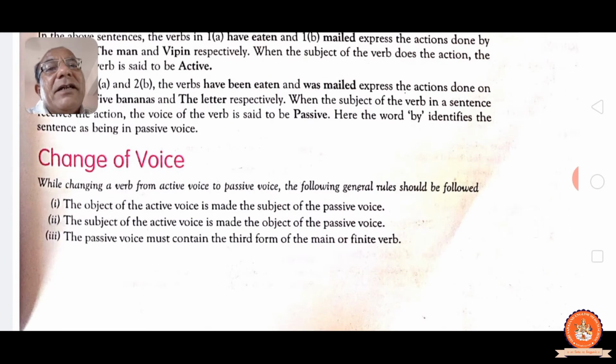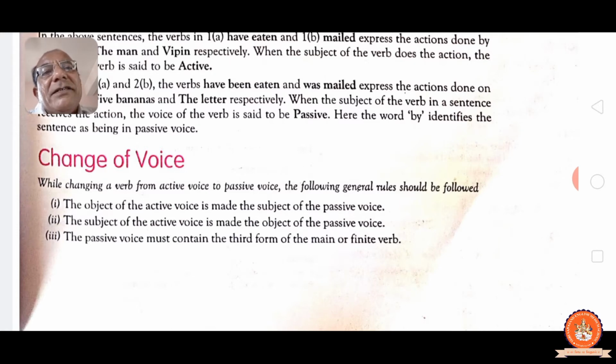While changing the verb from active to passive voice, the following general rules should be followed. See, the object of the active voice is made the subject of the passive voice. The object of the active voice means the last coming object in active, that we have to take first in passive. The subject of the active voice is made the object of the passive voice, and in active the subject comes first, that we have to take last in passive.